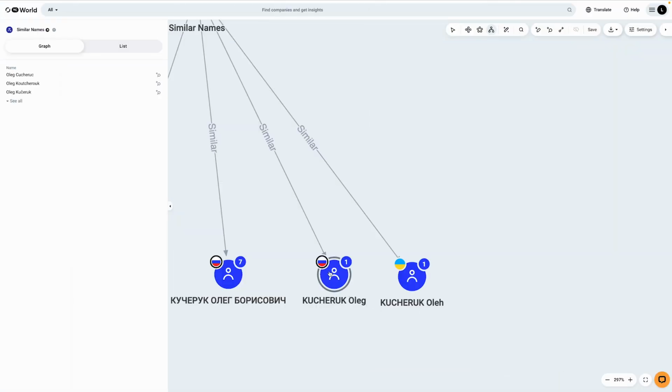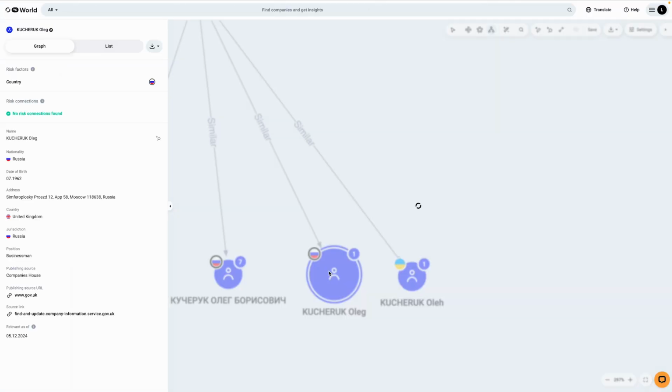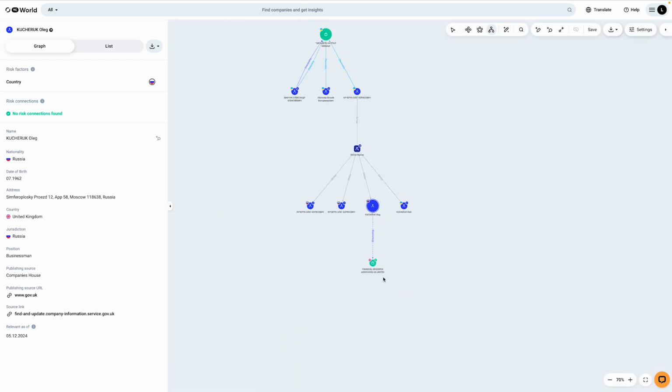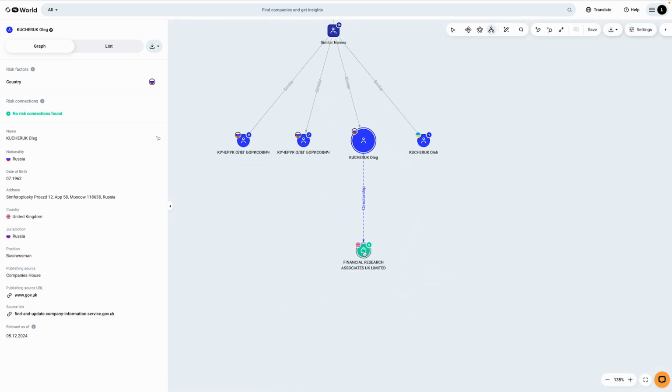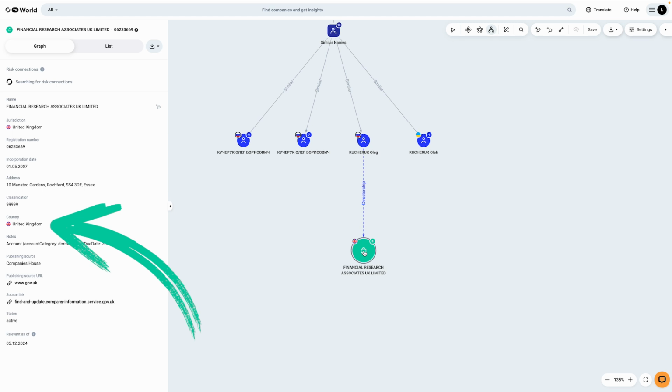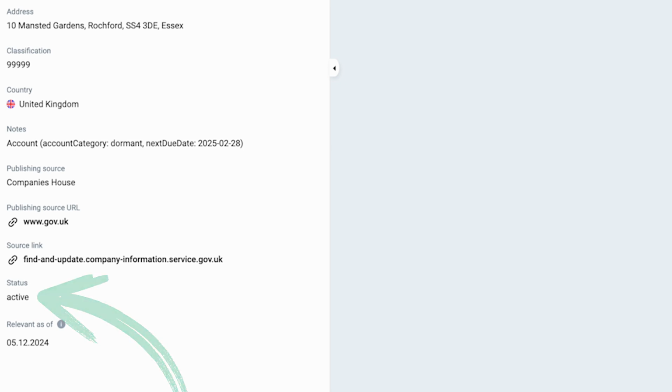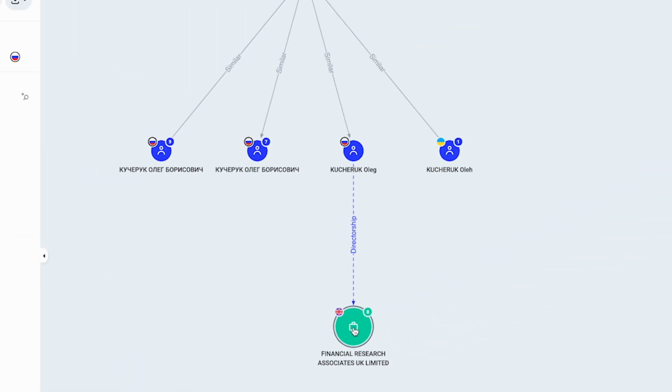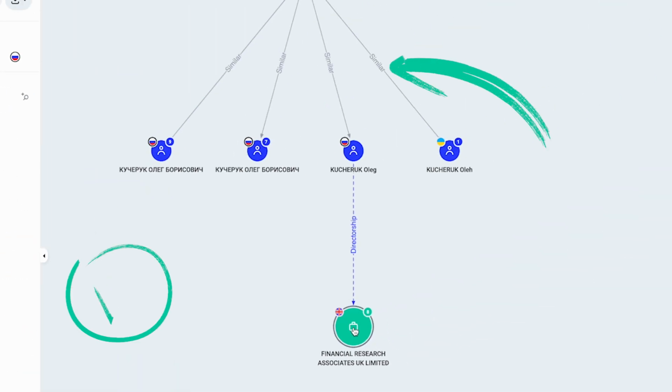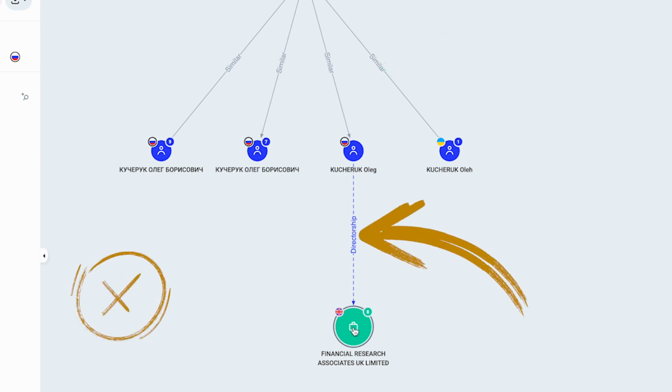A double click into the available data reveals that the Russian individual previously held a directorial position at the United Kingdom-based company Financial Research Associate UK Limited. While the company remains active, his role as director is no longer current. Solid lines represent active connections, while dashed ones indicate historical links.